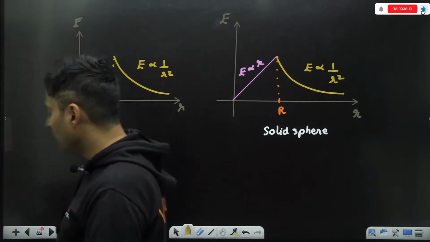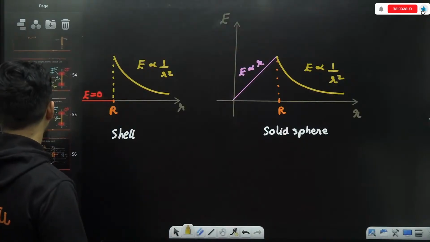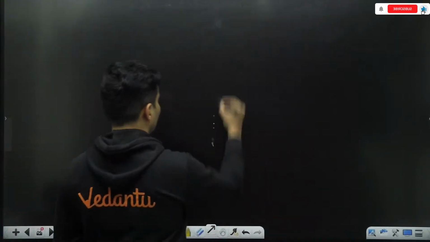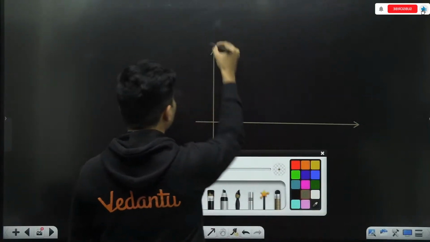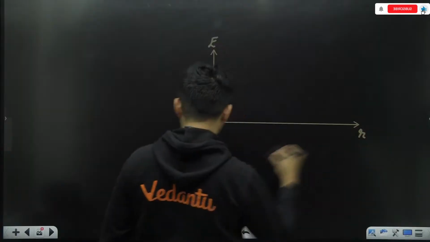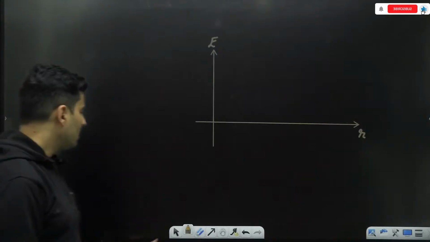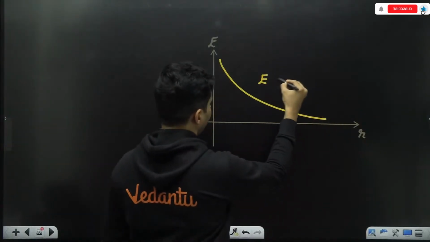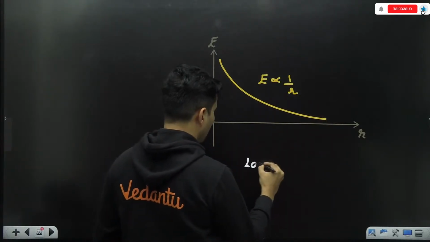Perfect. Amazing. Similarly, you can also draw the graph for a cylindrical shell, for an infinitely long wire. How will the field look like with distance? As you can see over here, it is inversely proportional to R. So if it is inversely proportional to R, it will look basically like this. The electric field will be inversely proportional to R for a long wire.